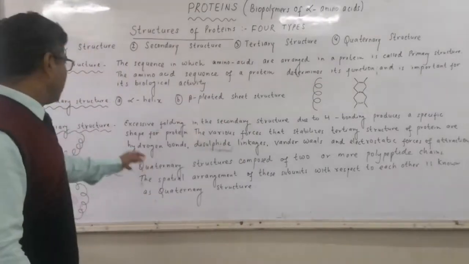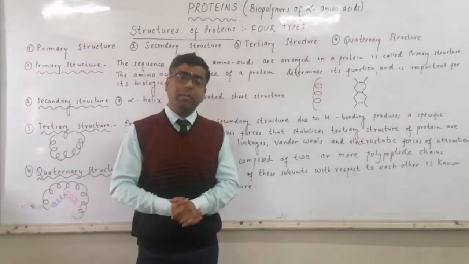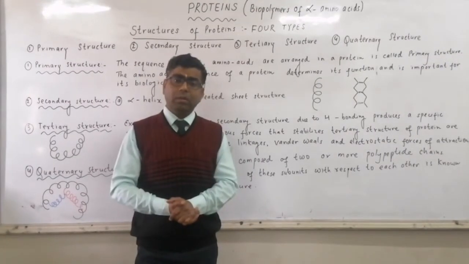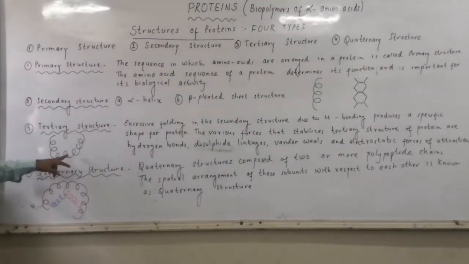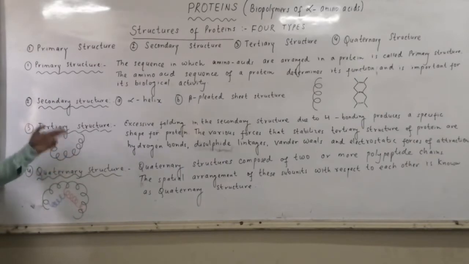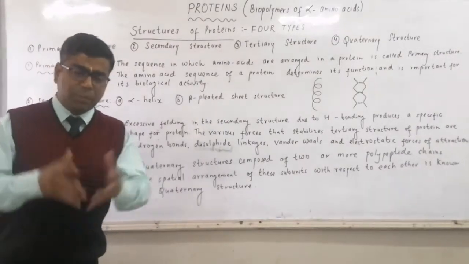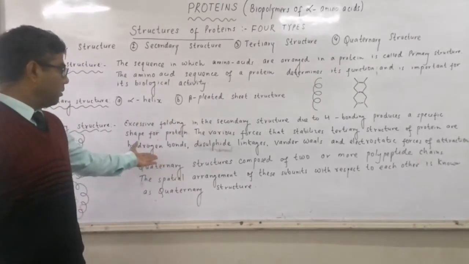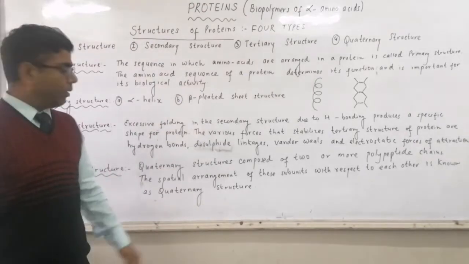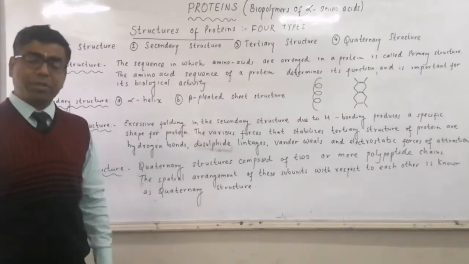And how is tertiary structure obtained? Further coiling in secondary structure converts the secondary structure into tertiary structure. More coiling is there. Different forces are responsible for this coiling, and the forces are H bonding, disulfide linkage, van der Waals force of attraction, and electrostatic forces of attraction.